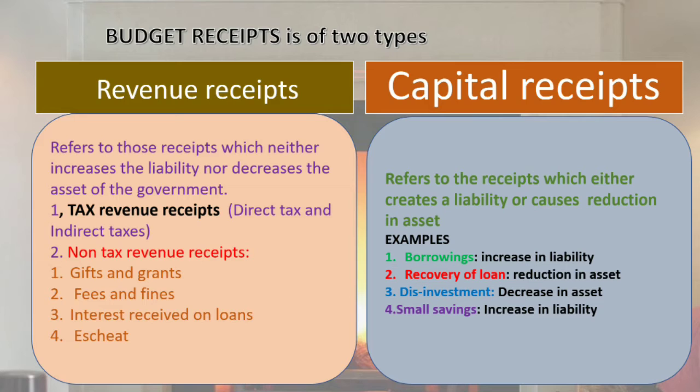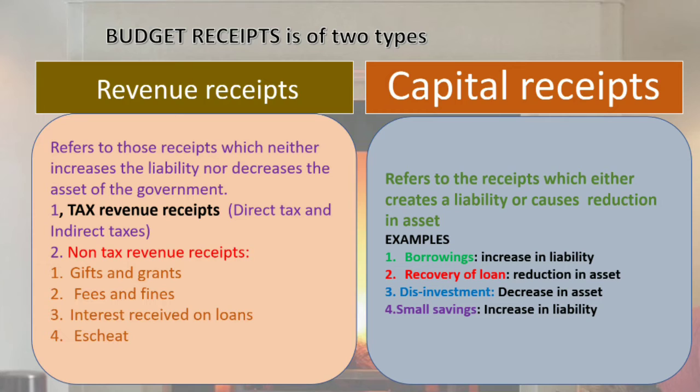Revenue receipts are those receipts by which there is neither an increase in liability nor a decrease in the asset of the government. There are 2 types of revenue receipts, tax and non-tax. Just think about it, when the government gets tax, the direct tax or indirect tax, such as income tax as direct tax, indirect taxes like GST. When the government gets these kinds of receipts, does the government have to sell its asset? No, there is no decrease in asset. On the other hand, is there an increase in liability? No, there is no increase in liability. So these kinds of receipts in which there is neither an increase in liability nor a decrease in asset of the government are known as revenue receipts.